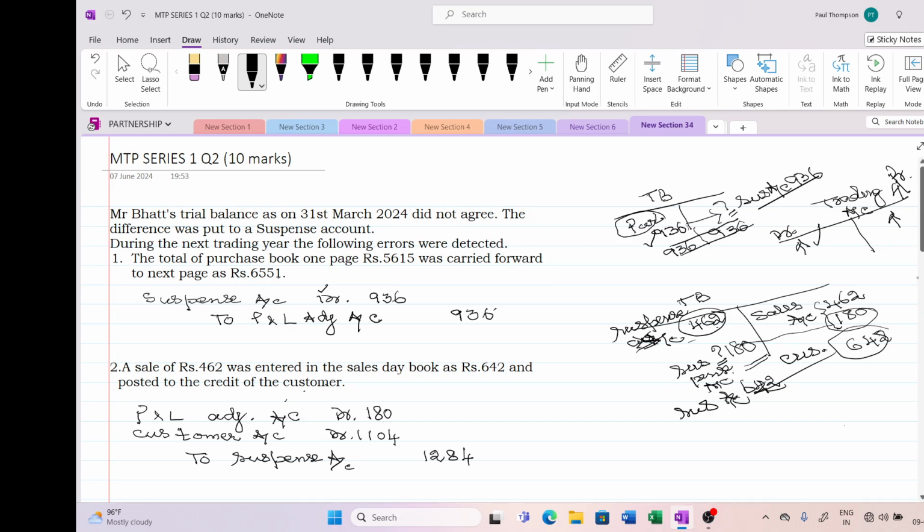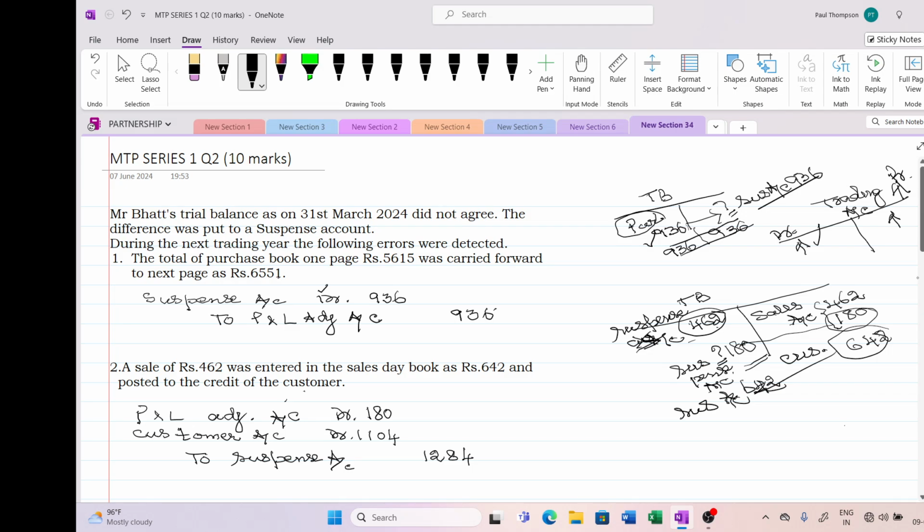One more time I'll explain. A sale of 462 entered in the sales day book. So the sales account is credited, but instead of 462 it was credited for 642 rupees. I have shown it in the breakup. So it was credited in excess by 180 rupees. The first mistake is that the sales account is credited in excess. For that I need the suspense account on the debit side for that excess amount.